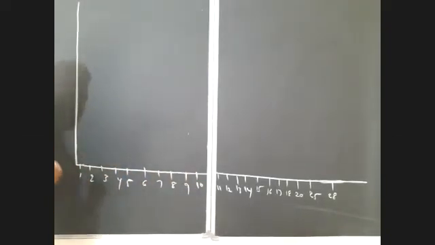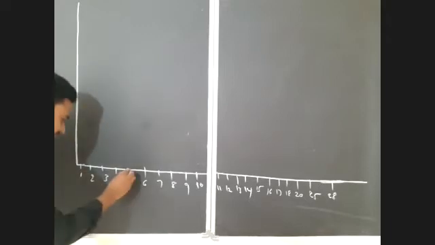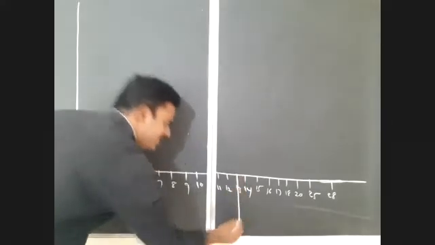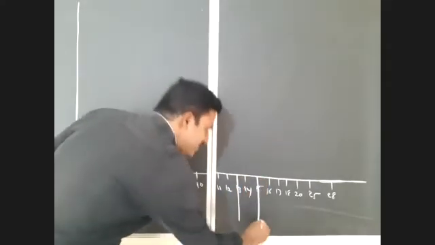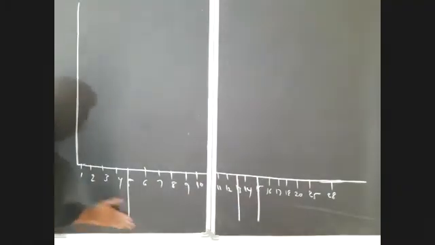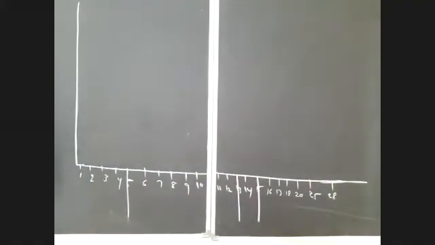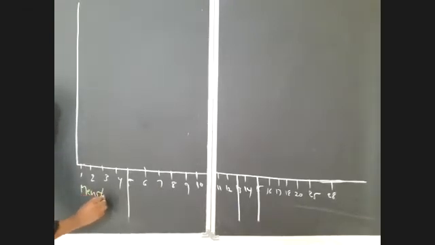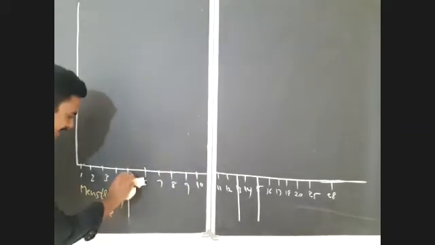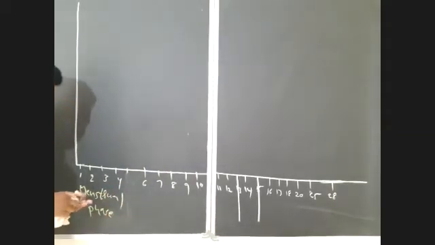And after that, what are the phases here? In the first 5 days, what is the phase? Up to the 13th day, what is the phase? On the 14th day, what is the phase? And last, what are the phases? Now we should divide like this. The first phase here is the menstrual phase. How many days will it take? 5 days. The menstrual phase is in the first 5 days, a maximum of 5 days it will take.